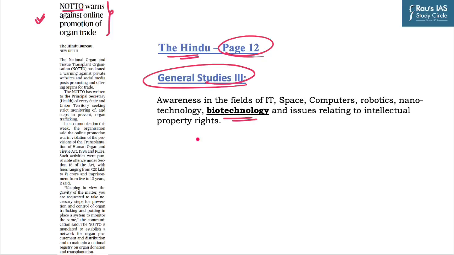Before moving on to the Organ and Tissue Transplant Organization, let us see the status of organ trade in India. As of now, there is not much data available regarding those whose organs are removed and the long-term effects on them. And the WHO report has said that India is the largest exporter of human organs internationally, and there is no doubt the majority of them fall under illegal organ trading. Today we will be discussing the key facts associated with this particular organization.